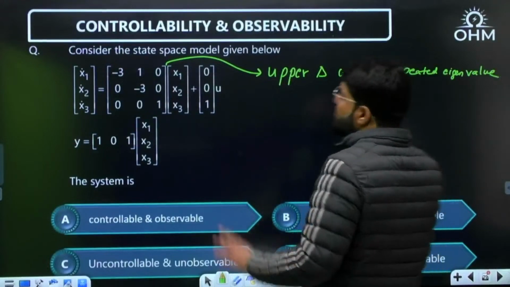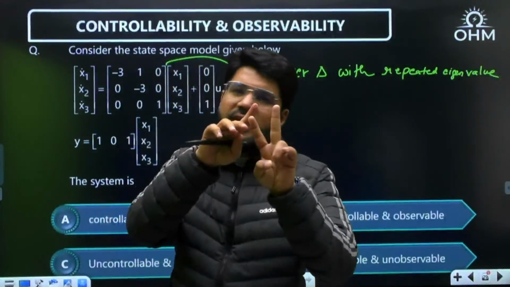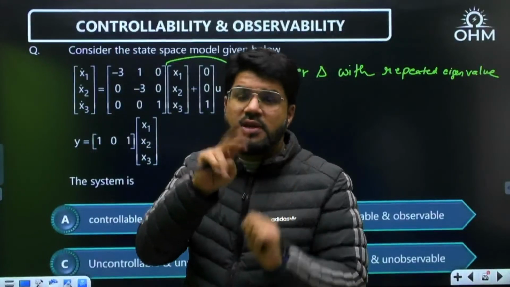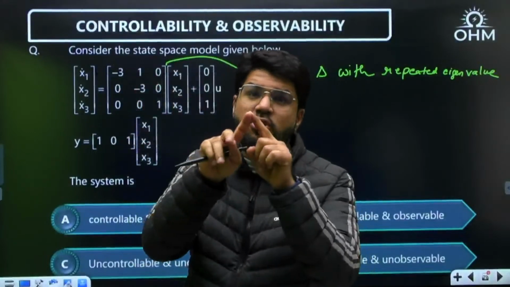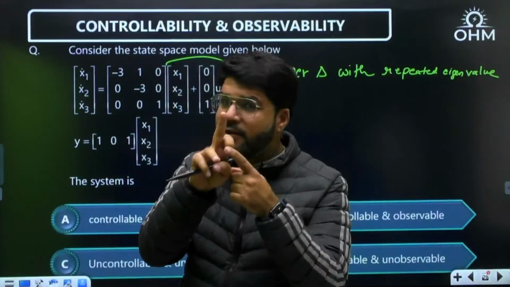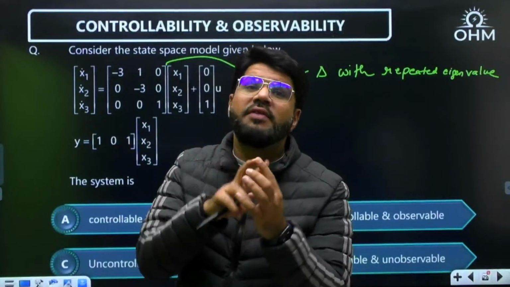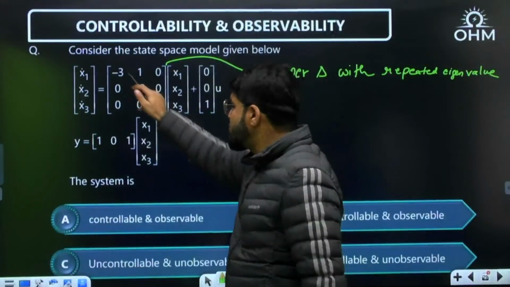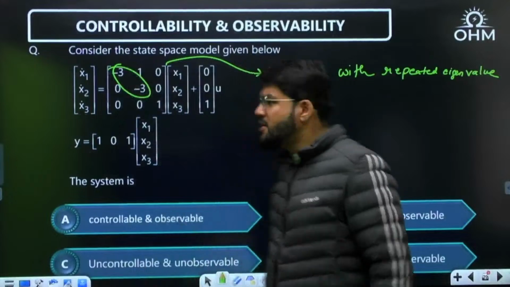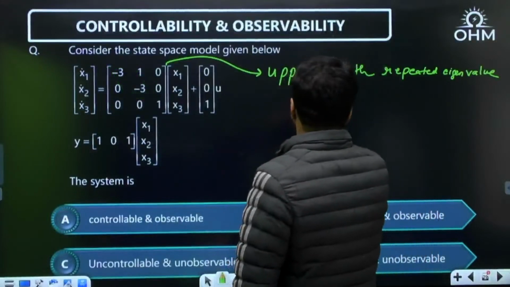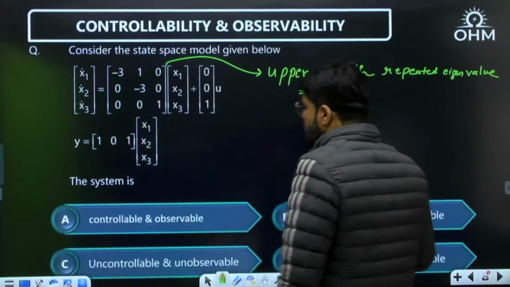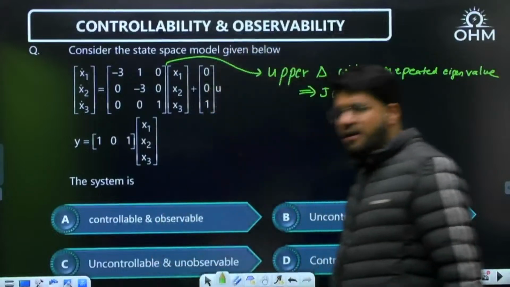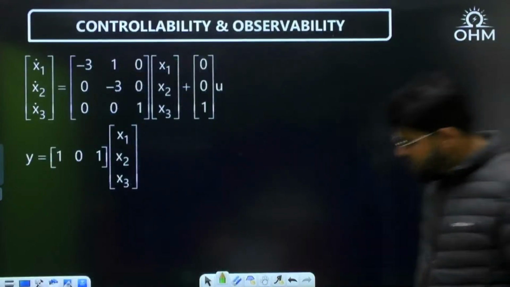So see, for DCF I told you two things. If you have to identify DCF, A should be a diagonal matrix with distinct diagonal elements, distinct eigenvalues. Number two, if you have to identify JCF, it should be an upper triangular matrix with repeated eigenvalues, repeated diagonal elements. They should not be distinct now. So yes, there is at least one repetition. This is a JCF form. So an upper triangular matrix with repeated eigenvalues corresponds to the JCF form. Now let us understand the Gilbert's test for JCF form, first only controllability.